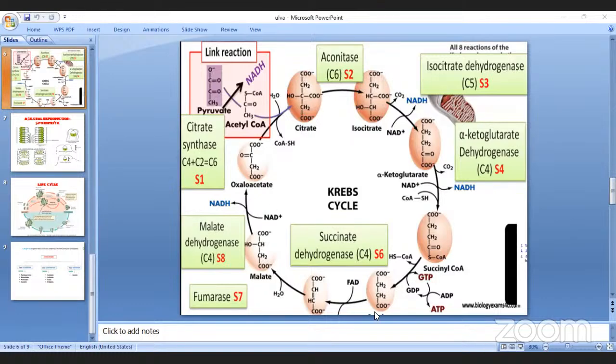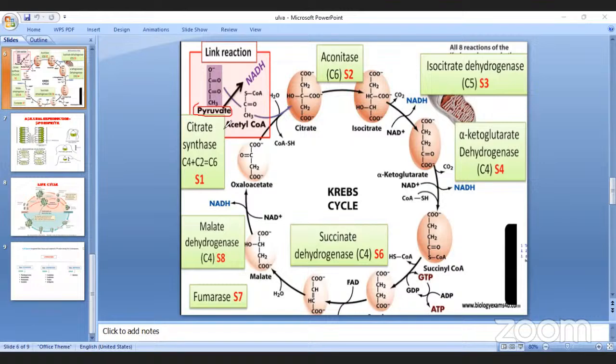Right. So now we start with the link reaction. That means the end product, pyruvate. This is the pyruvate already formed in glycolysis as an end product. Pyruvate has 3 carbons, right? And this pyruvate is converted into acetyl coenzyme A.